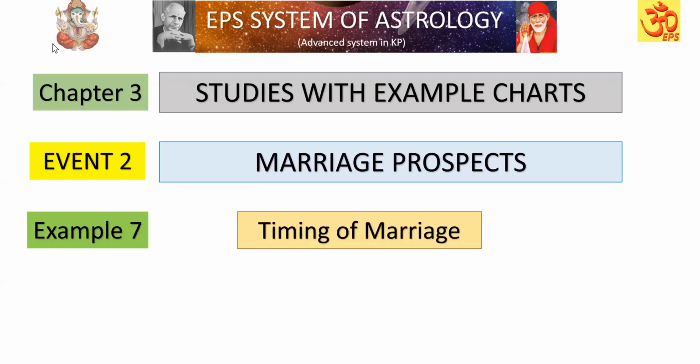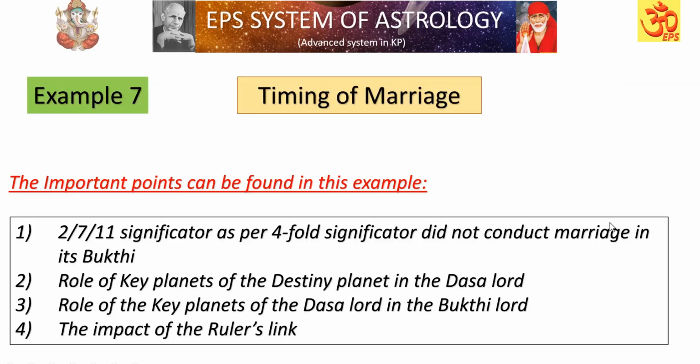Let us see the other important points we are going to study in this. Example number 7, timing of marriage. The important points that can be found in this example, as I was explaining: the first one is that the 2, 7 or 11 significator as per fourfold significator did not conduct marriage in its Bhukti. And as I said, the 1, 6, 12 significator will be there in that ruler, but that will get the impact from the ruler's link. The impact of the ruler's link we can also find.